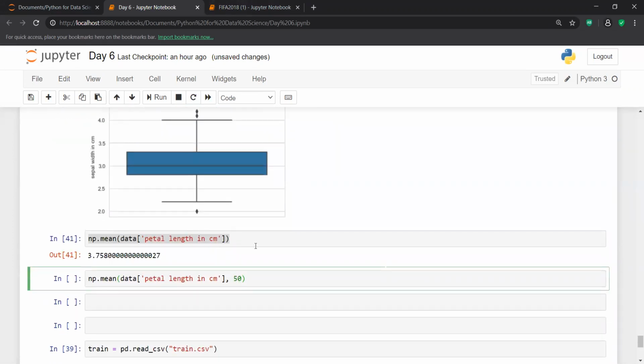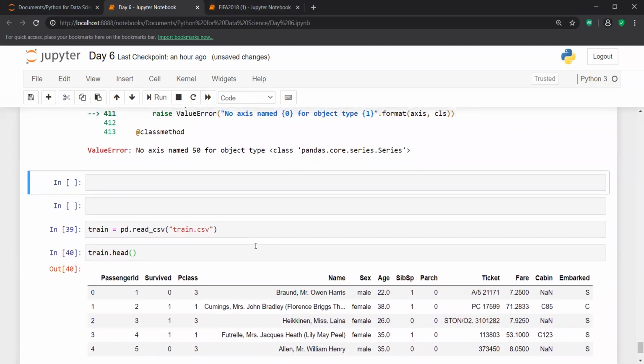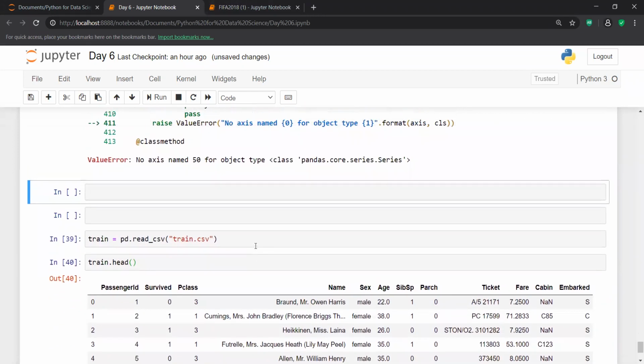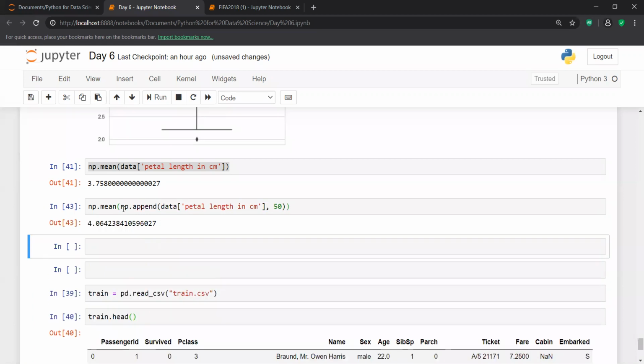I get an error, no axis named 50, so I made a mistake. I need to use np dot append, an operation inside numpy called append. Now I am able to introduce this outlier.